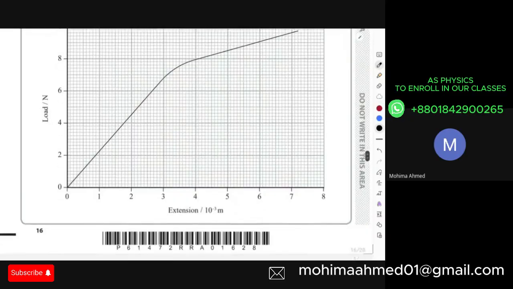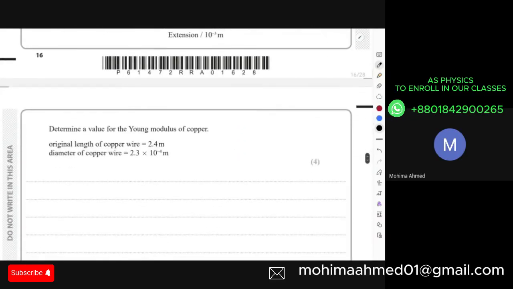This is a force extension graph that we can see, and now they're asking you to determine the value for Young modulus of the copper from this. The original length and the diameter have been provided. I can understand that for, I mean, from the, what was that?